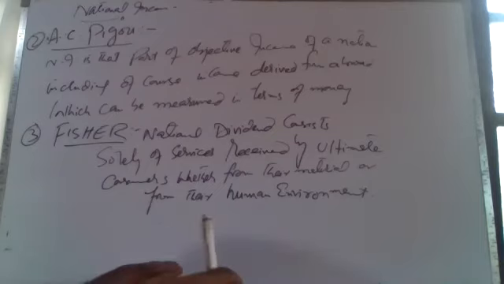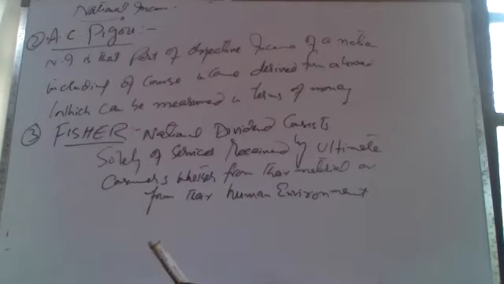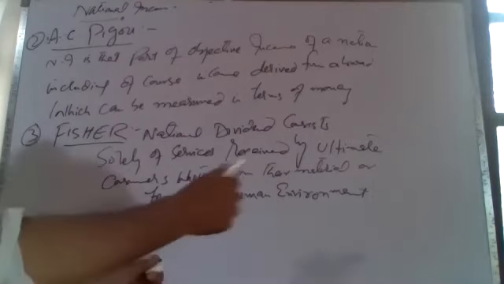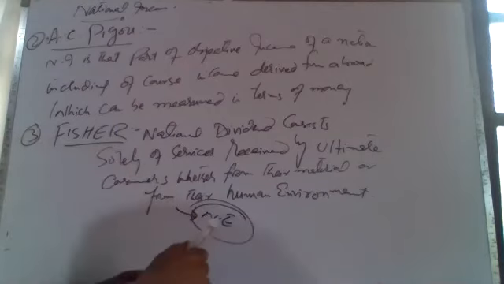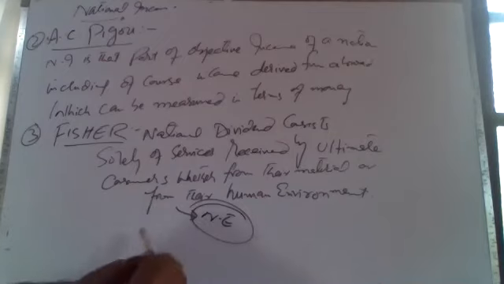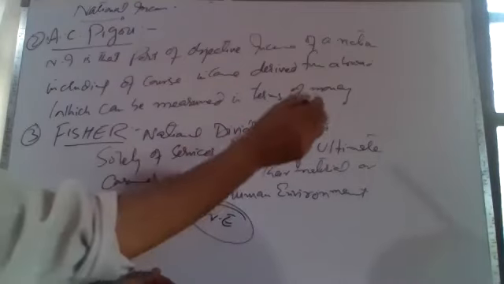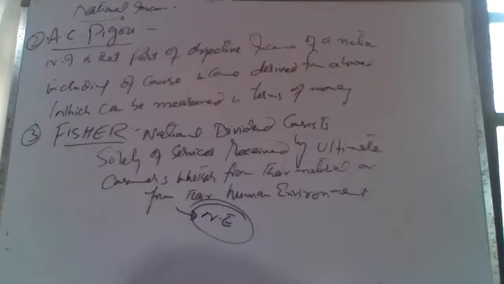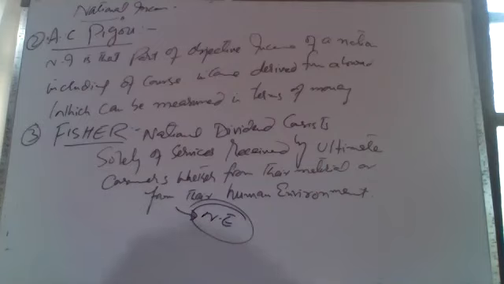It says do not look at what is produced, look at what is consumed, the things that have benefited someone. Only those things should be included in the national income. So he stresses upon national expenditure: how many things have been prepared and how much need has come to the people. Yes, sir. Have been rendered by ultimate consumer. So national dividend consists solely of services received by ultimate consumers, whether from their material or from their human environment. So this is all about the definitions or different aspects of national income.